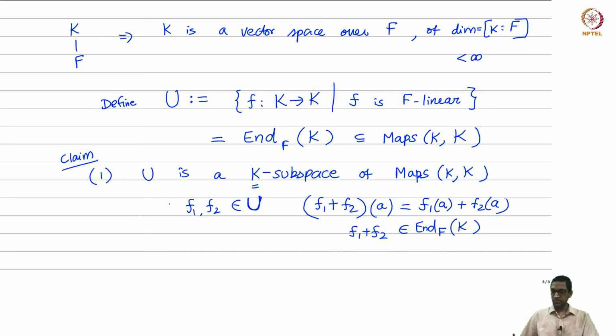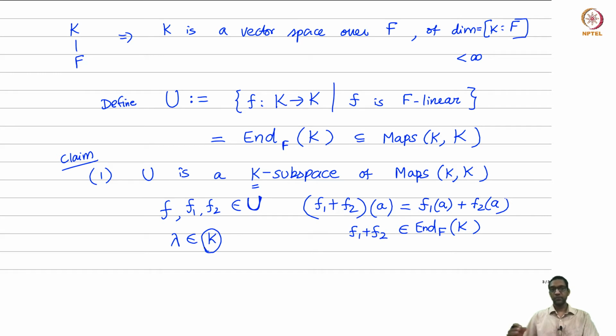The part that's not immediately obvious is if I take an element f in U and I take a scalar lambda from K, not lambda from F but lambda from K. You already know that if you take a linear operator on a vector space and multiply it by a scalar from the base field, then what you get is again a linear operator.